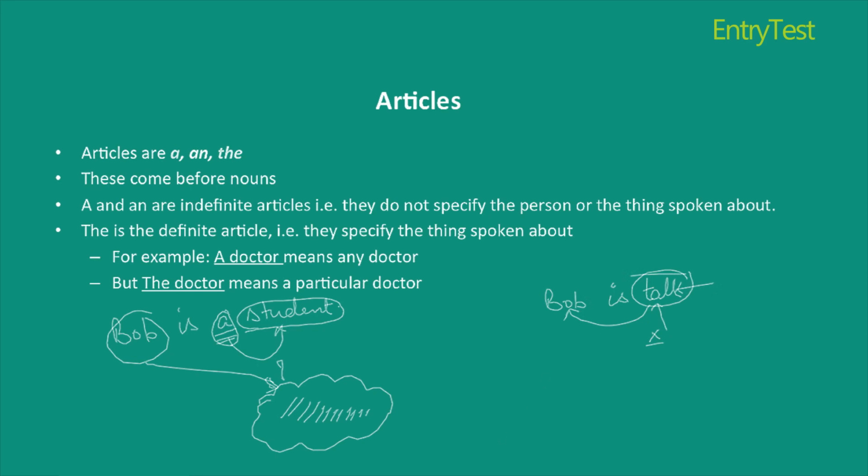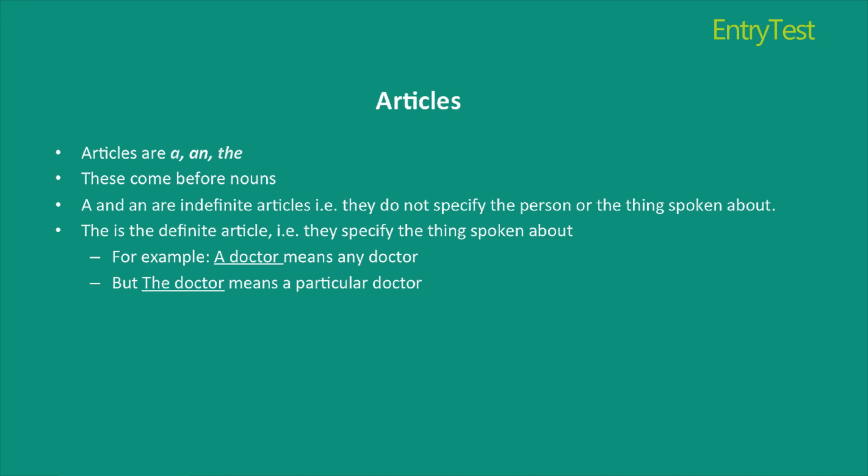By this discussion, we get to know that we would use an article before the common nouns so as we can justify that the subject of the sentence, or the person who is doing the work in the sentence, basically belongs to or is one among that very community, as in the case of a student for Bob.